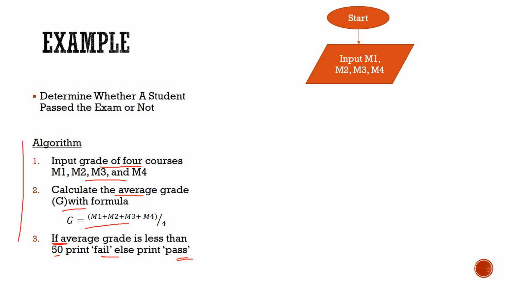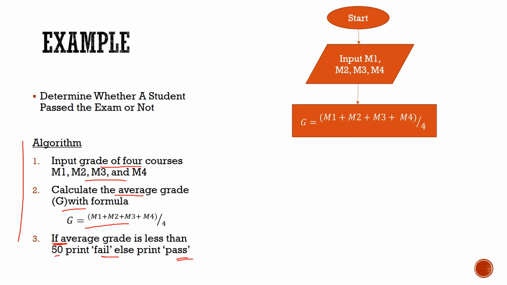After that, what do I have to do? I have to calculate the average grade. So for calculation or for doing the process instruction, what do I need? I need a rectangle, the process instruction box. So here I am calculating the average grade. Now, what happened? I am having a condition, which is if. So I am putting here a diamond shape.